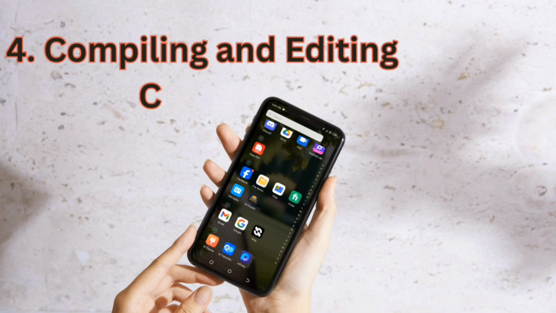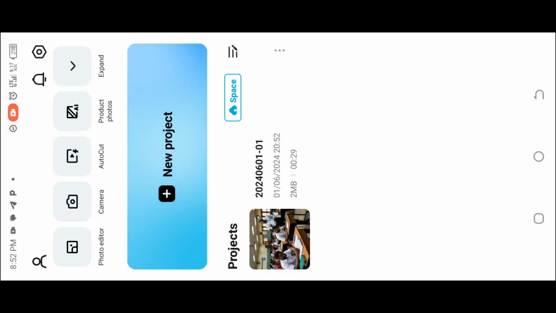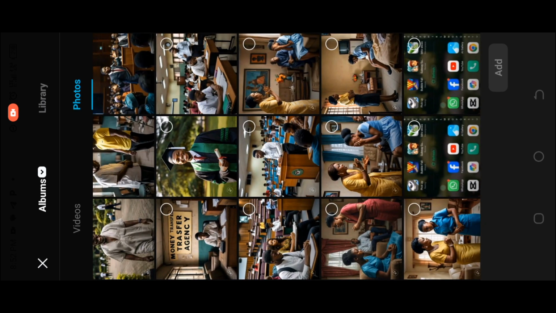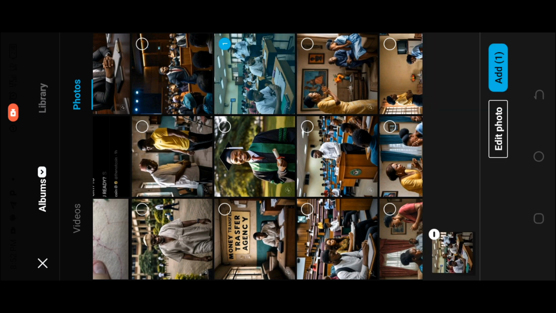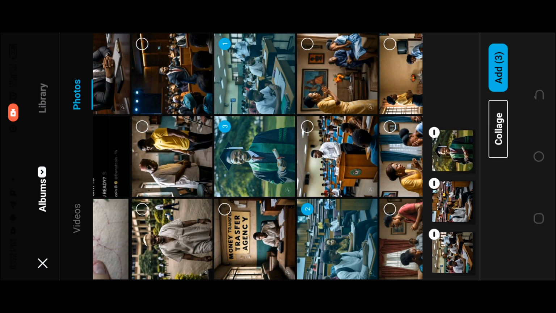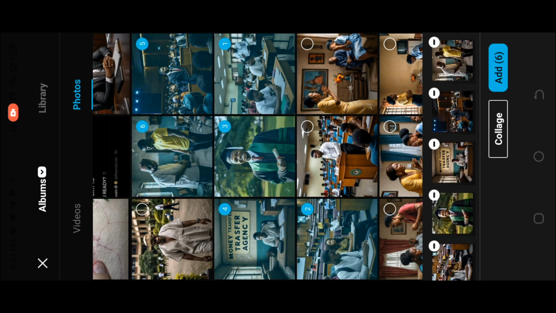So the fourth step is compiling and editing. We use CapCut for this. You click on your CapCut app. After clicking on it, you go to your gallery, then go to photos. So all the images you've created, you are going to select them one by one based on your storyline, from the first image you created to the last one. After selecting them, you click on the add icon so you can start editing your story.